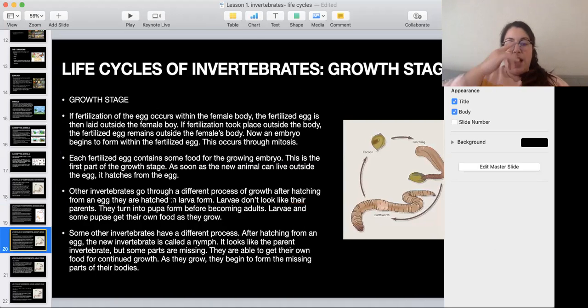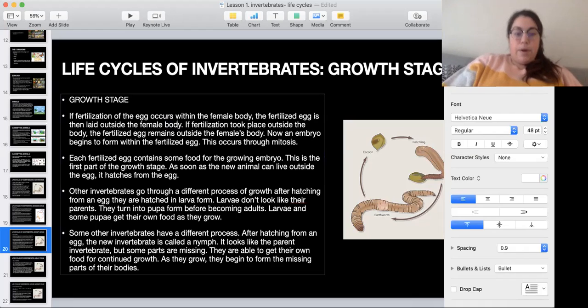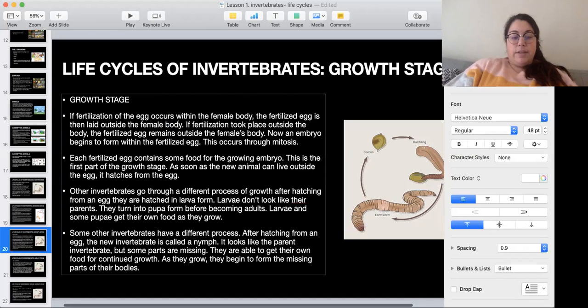Okay, in the growth stage, if, for example, the cell is fertilized inside the body, then the eggs get outside the body now, and an embryo starts to form within the fertilized egg. So inside that egg, there's an embryo growing. That happens through mitosis. And then each fertilized egg contains some food for that growing embryo. This is the first part of the growth stage. And as soon as an animal can live outside the egg, it hatches from it, okay? And then other invertebrates go through different processes of growth after hatching from an egg.